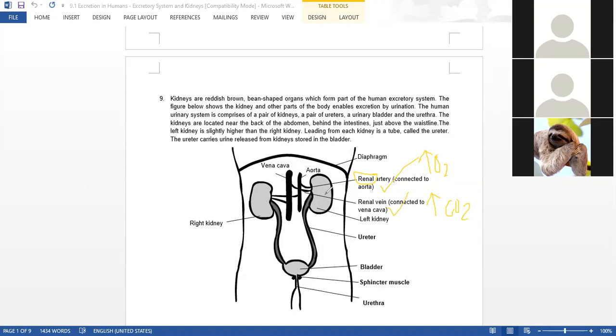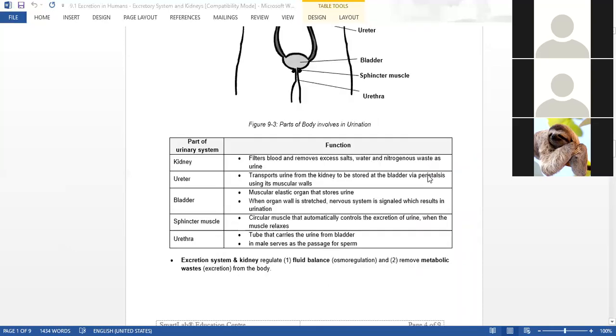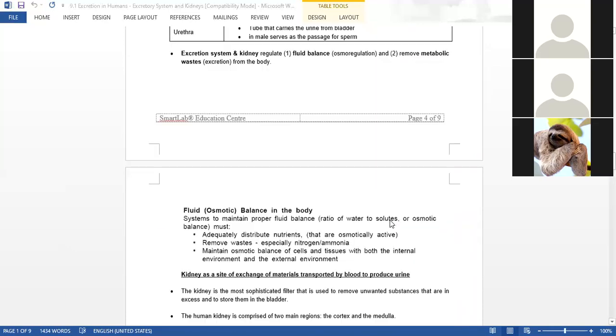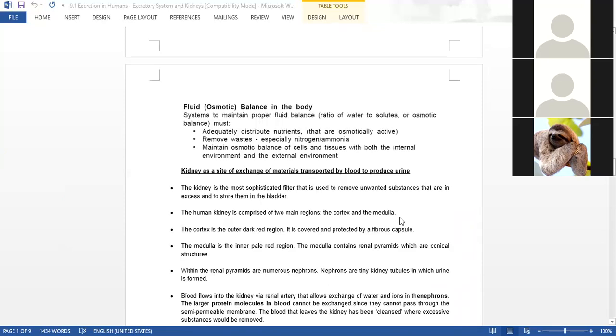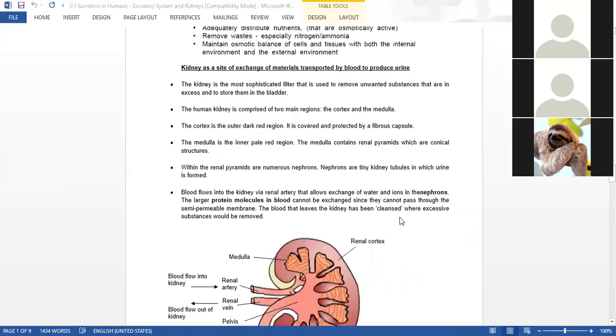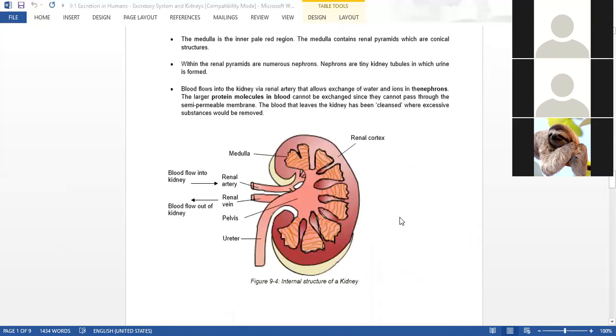Because the kidney is where you remove urea, I expect the renal artery to contain a high amount of urea, and the renal vein will contain the lowest amount of urea in the whole body. Okay? Here you can look at the function and also description. You need to learn about the structure of the kidney in general.